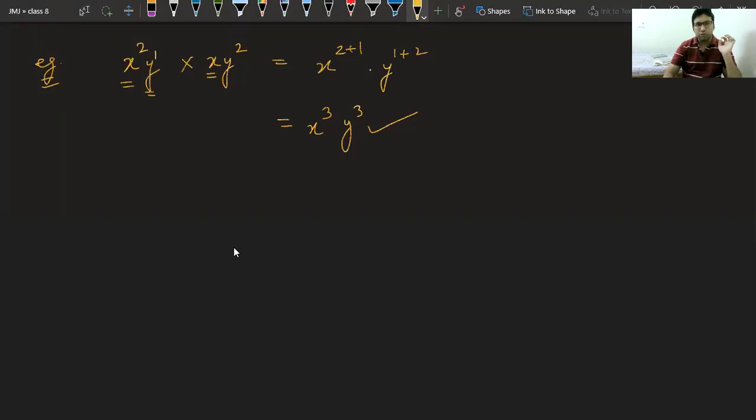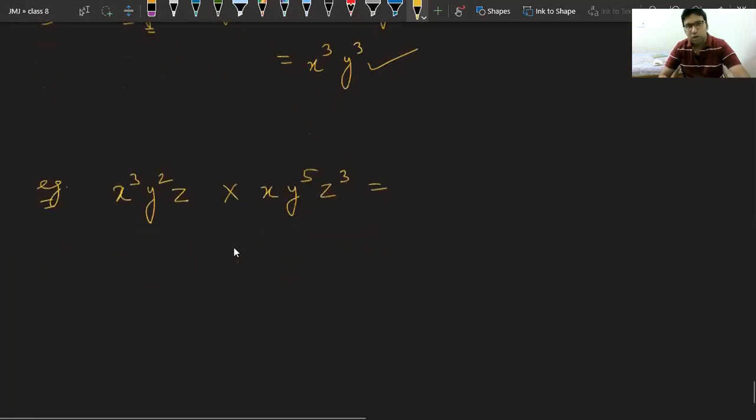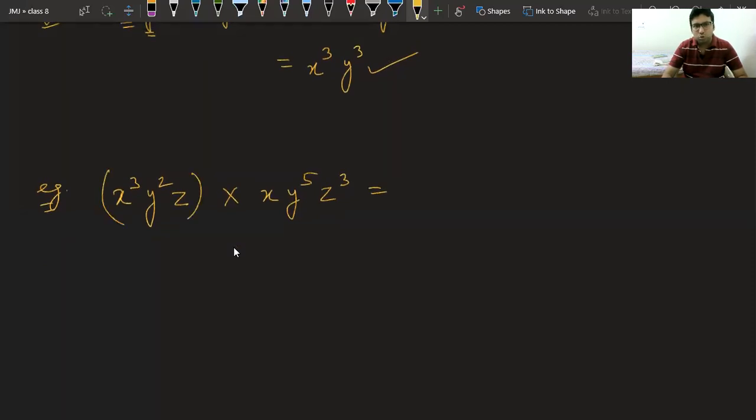Now try this question. Giving more, beta, giving more. Yes, beta, it is correct. Harshul, it is correct. Now try this question: x cube y square z into x y power 5 z power 3. Try this one. You have to multiply these two. Tell me the answer.